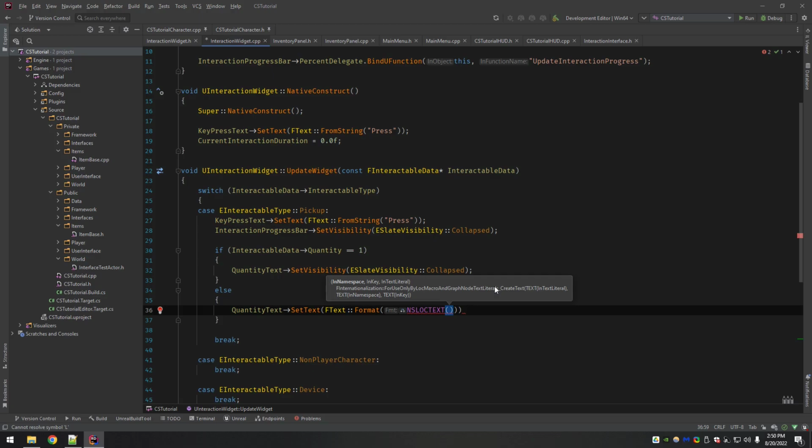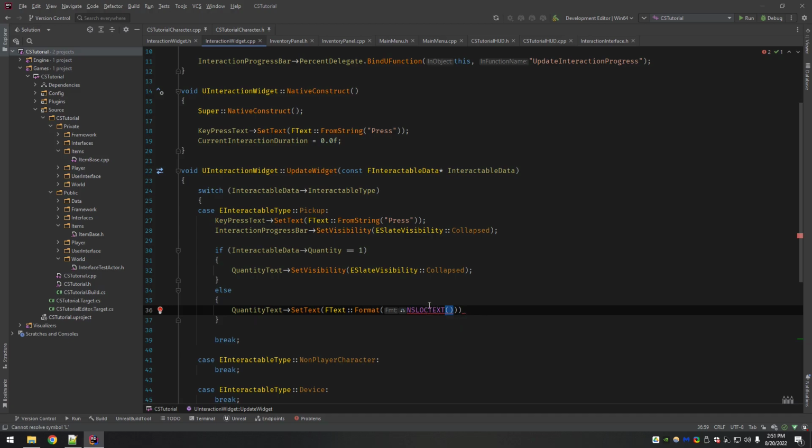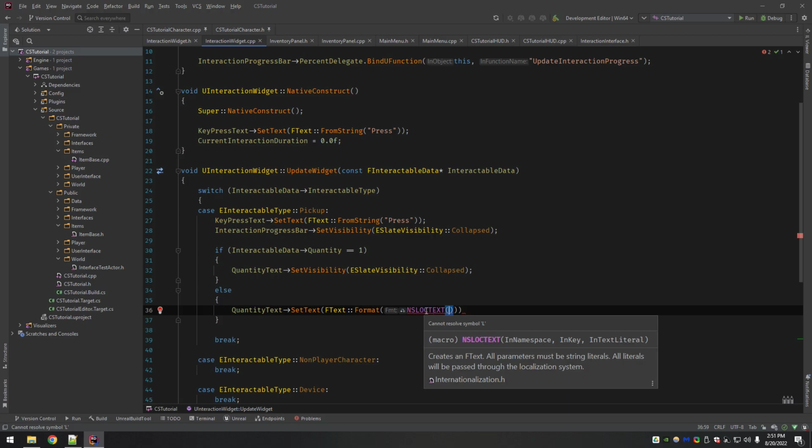I'm sure we've all seen games where you go into the menu and you can change the language. That's kind of what this is doing, right? That way it's all contained. You have one build that supports multiple different languages. This LOCTEXT stuff is one of the ways, and again, I haven't done this fully. I just know that for now, it's required for format. But theoretically, that's how it would work: anything here is going to be displayed to the player. All literals will be passed through the localization system, so you need to be able to account for this in case there are other languages.